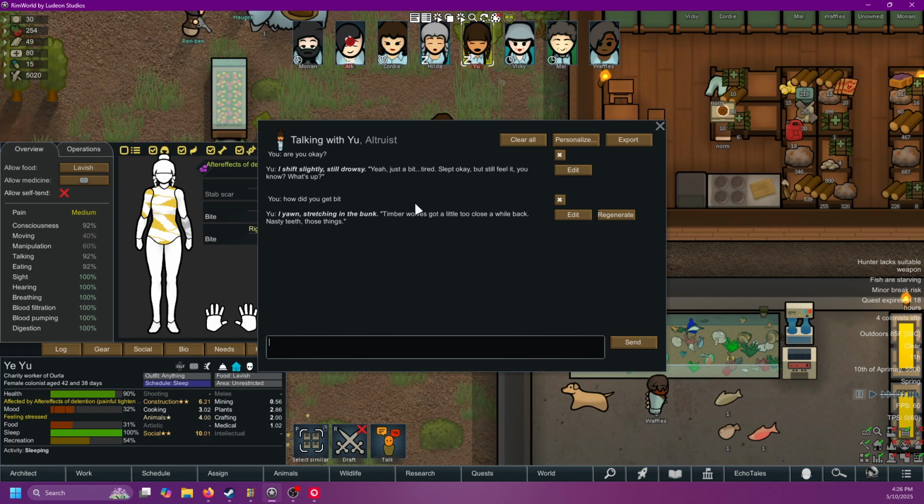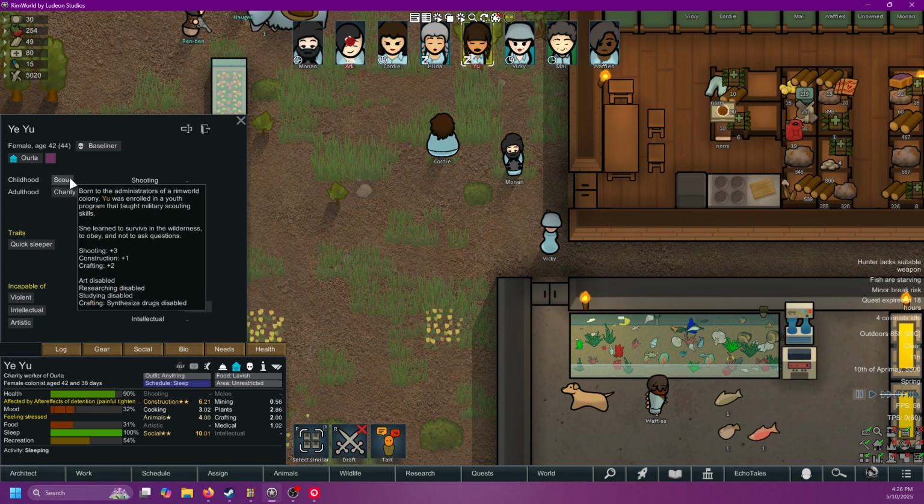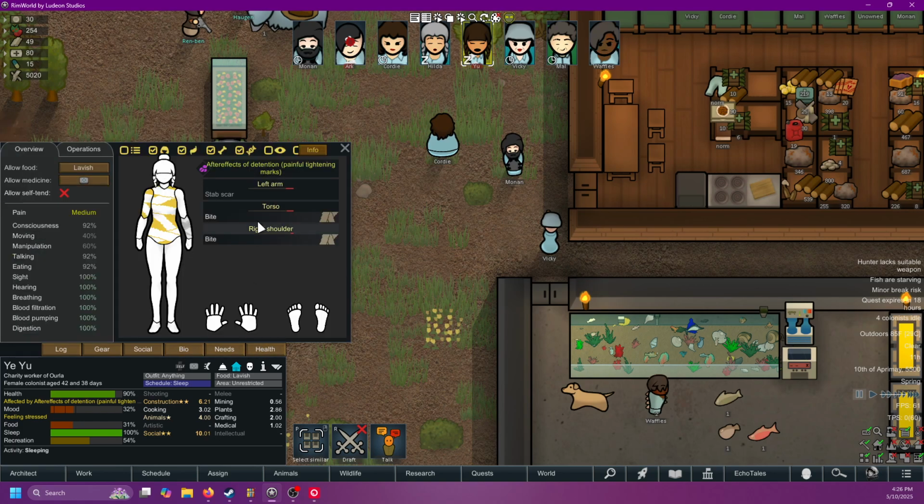Pretty smart, pretty smart. But let's ask about some backstory on the stab scar. How did you get your stab scar? Now, this is before they joined the colony, so I'm really curious what the game's going to come up with here. So an old fight before I got here back when I was scouting. Don't like to dwell on it. So if we go to the bio, we can see childhood. They were a scout. So it does make sense about this here.